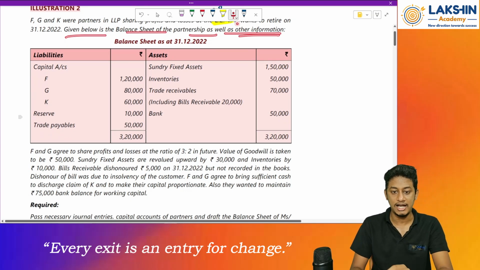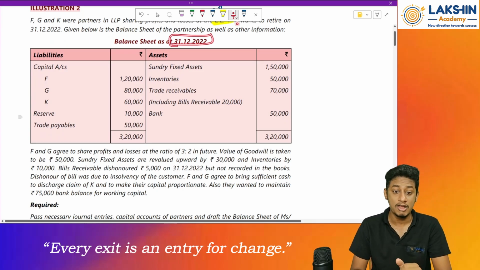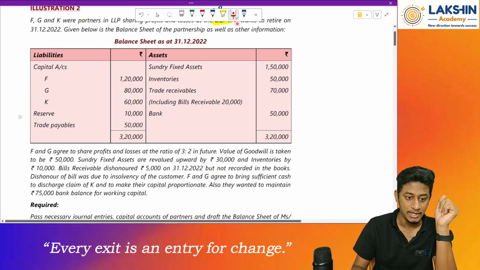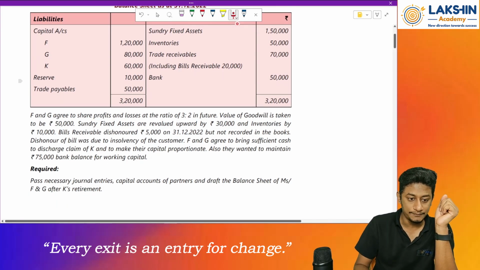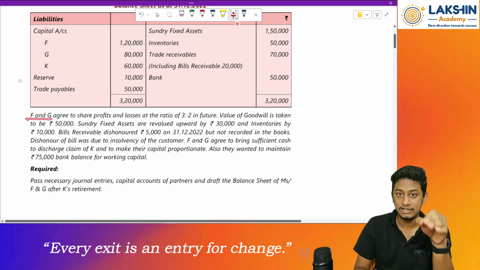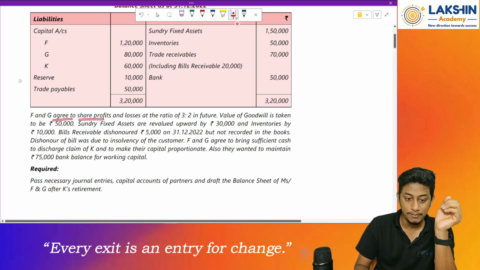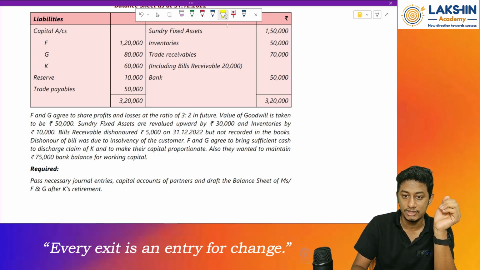Okay, so on that date, on the date of retirement, they have given us what? They have given us the balance sheet of the partnership firm. Then, what are the other details given to us? F and G, that is the existing or the remaining partners, agree to share profits and losses in the ratio of 3:2 in the future. That means this is my what? This is my new ratio. New ratio is given to me.